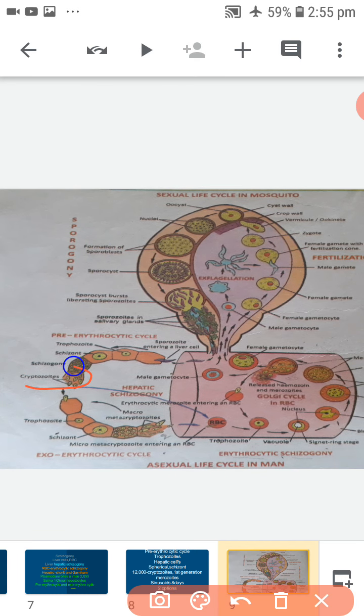Once again, first generation merozoites have two options. They can enter into the liver cells and continue exoerythrocytic cycle, or they can enter into RBC and continue erythrocytic cycle.